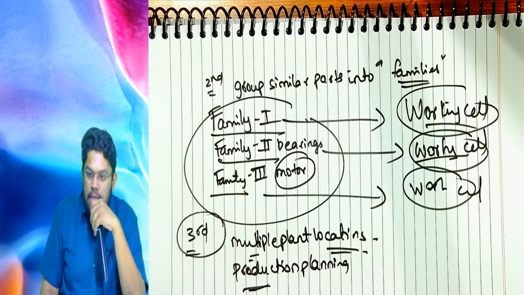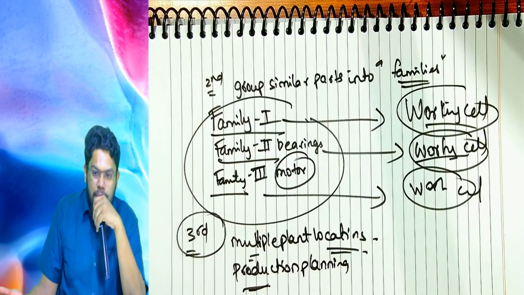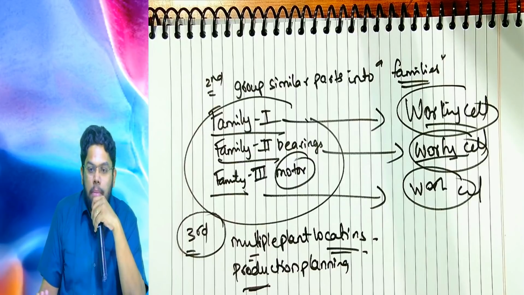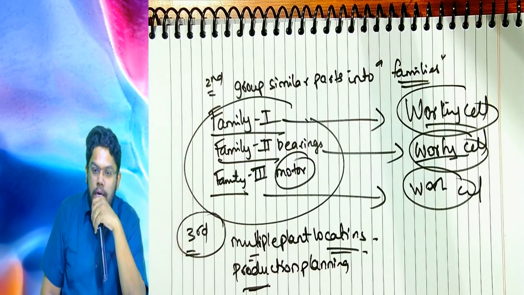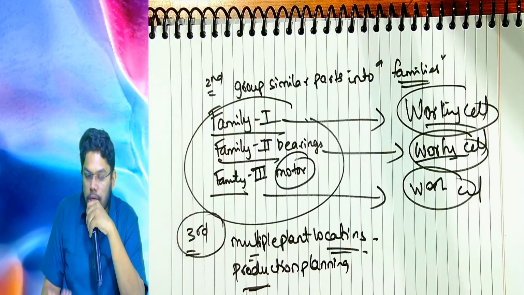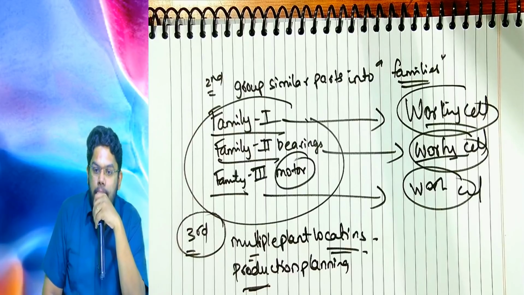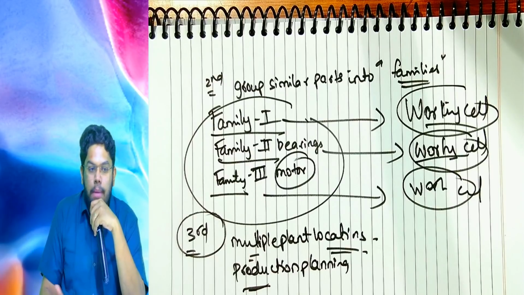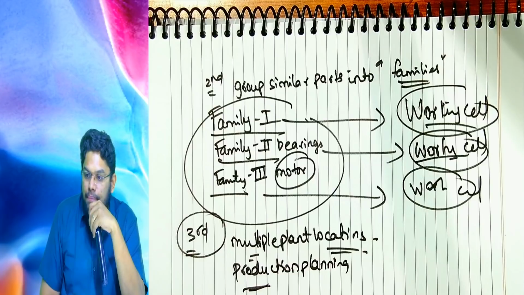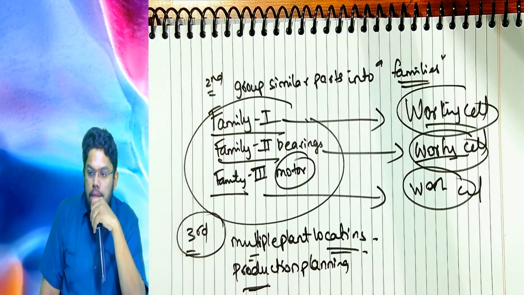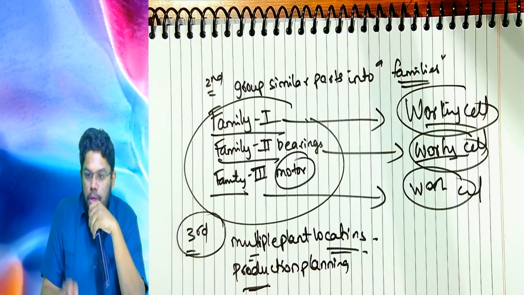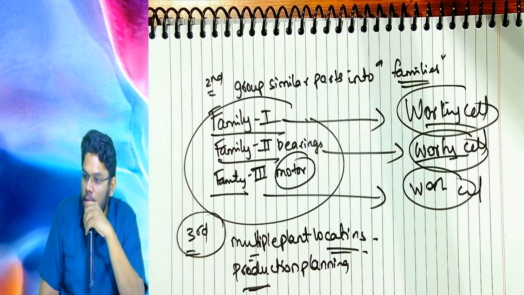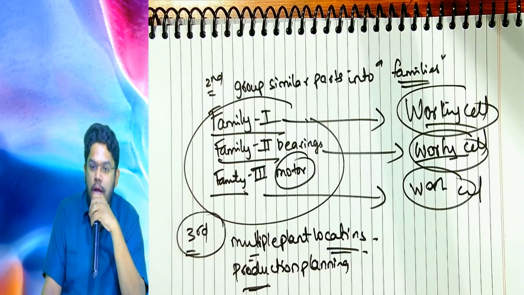Okay. And any sector you take, even your Pepsi, Coca-Cola, they also have multiple plant locations. They are also multi-product. For them also, cellular manufacturing will be very useful. Pepsi has 3 plants in Maharashtra. It has 1 plant in Telangana, in Sangareddy. And when you go to these plants, the production planning needs to be done properly. And same way, if you want to implement cellular manufacturing, you need to implement in all your factories. Okay, it's not just in one factory you have cellular manufacturing.